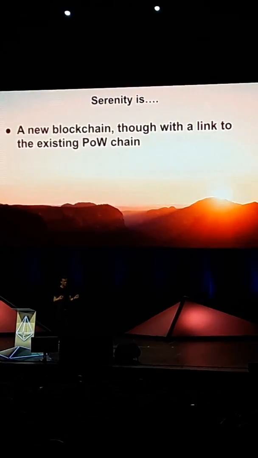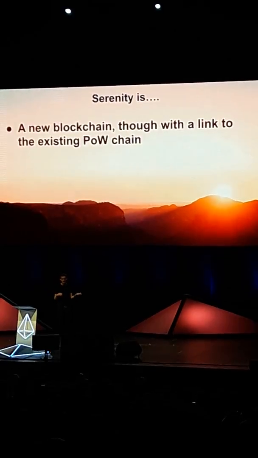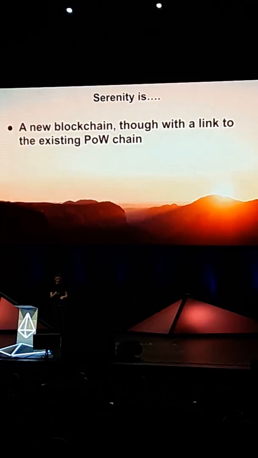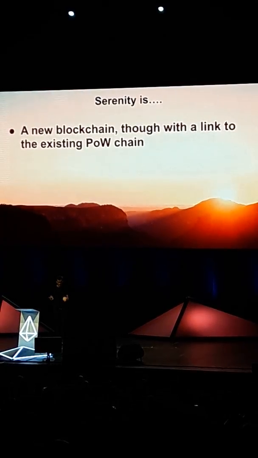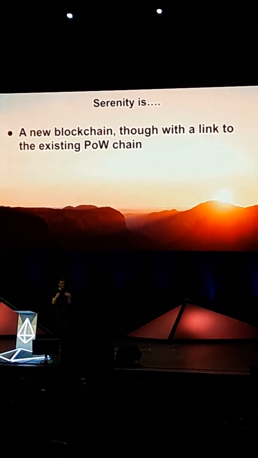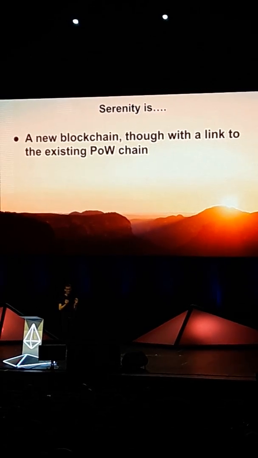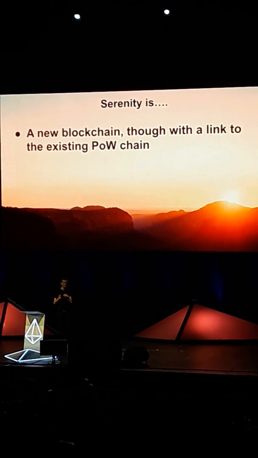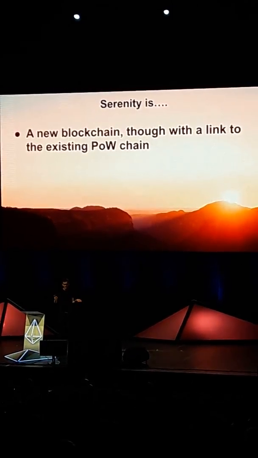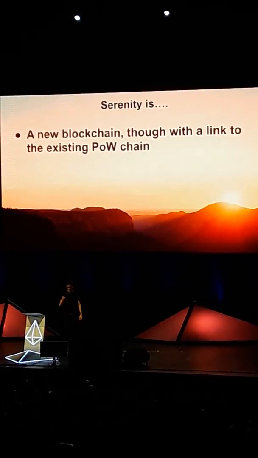So the proof of stake chain would be aware of the block hashes of the proof of work chain. You would be able to move ether from the proof of work chain into the proof of stake chain. So it's a new system, but it's a connected system, and the long-term goal is that once this new system is stable enough, basically all of the applications on the existing blockchain can be folded into a contract on one shard of the new system that would be an EVM interpreter written in EWASM. And not finalized, but this seems to roughly be where the roadmap is going at this point.